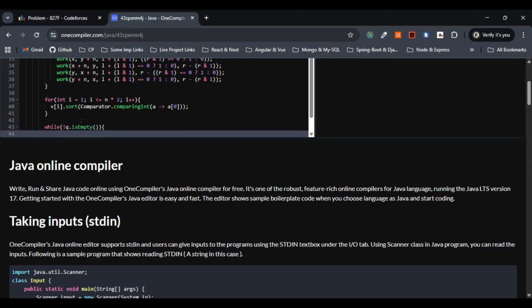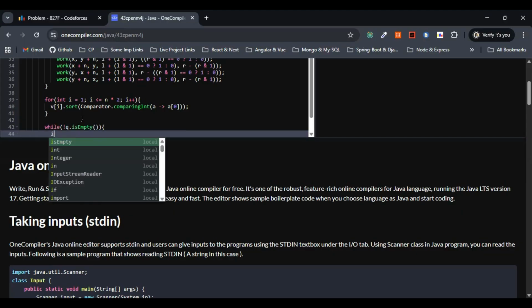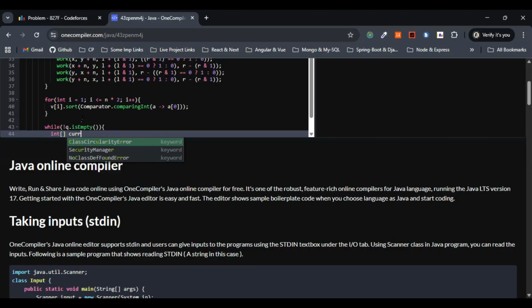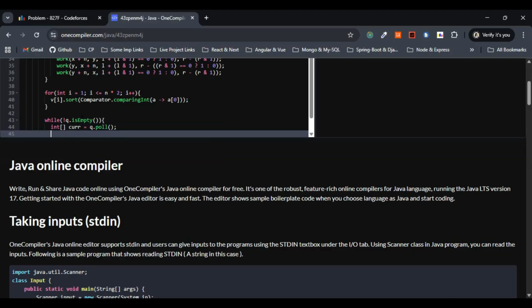Now let's get the earliest start reachable window. So this is nothing but int current equals q dot poll. Int L equals current of 0, R equals current of 1, and X equals current of 2.